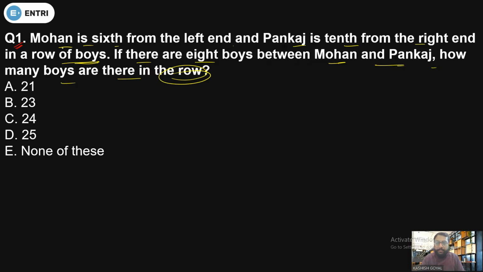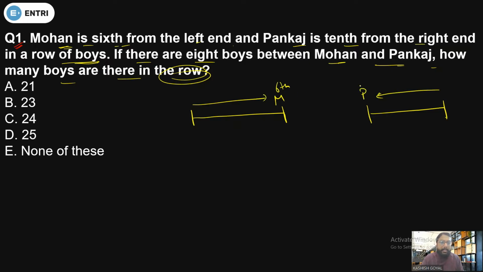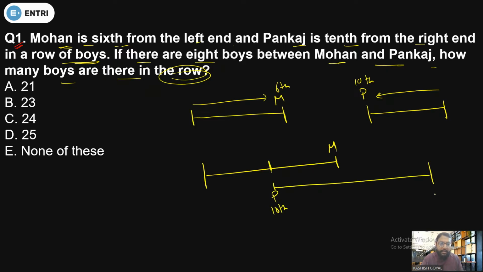First of all, what you have to see in such type of question. Mohan's rank is 6th from the left, and Pankaj is 10th from the right. So there can be two possibilities. First, Mohan is 6th from the left, and Pankaj is 10th from the right. The other possibility is that Mohan is here, and Pankaj can be here at the position 10th from the right. Yes or no? Because we don't know the position with respect to each other.